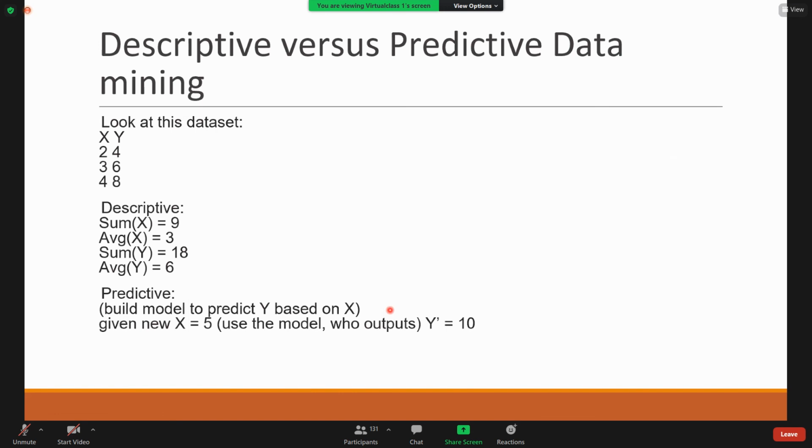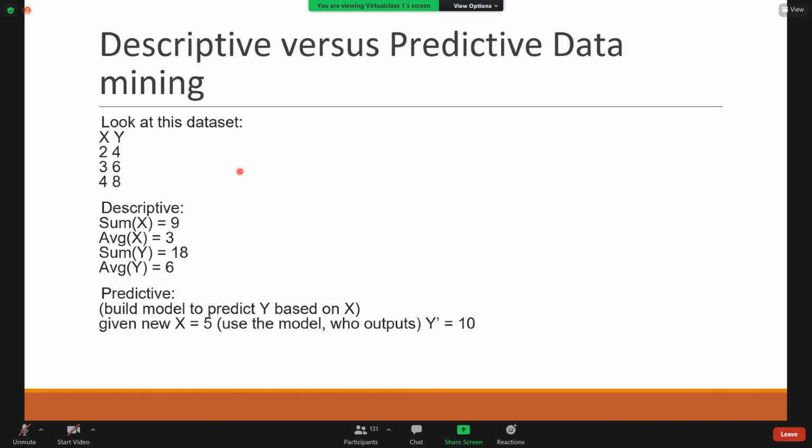What's the difference between descriptive task and predictive task? For example, you have the data set x, y, two columns. If x value is 2, y value is 4; if x is 3, y is 6; if x is 4, y is 8. So descriptive task here refers to finding out values such as sum of x, sum of y, mean of x, mean of y. Finding out this kind of results, you're describing the data set. So this is a descriptive task.